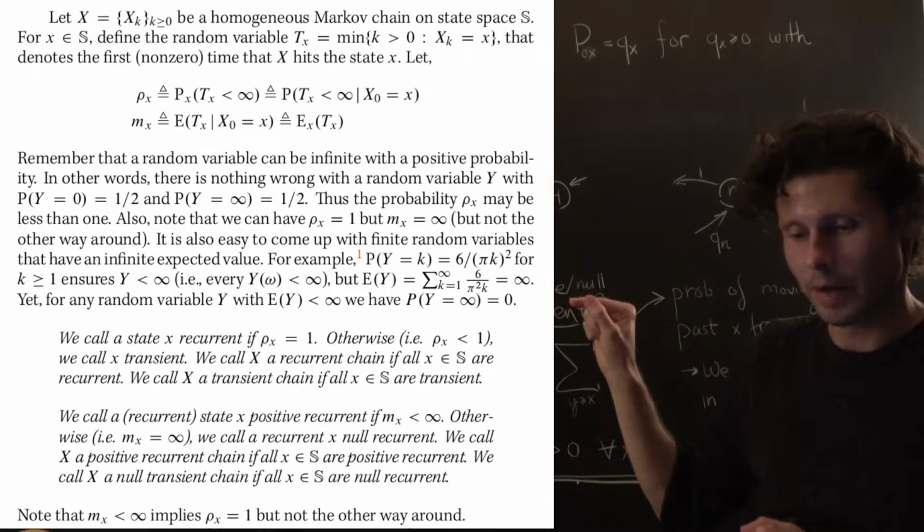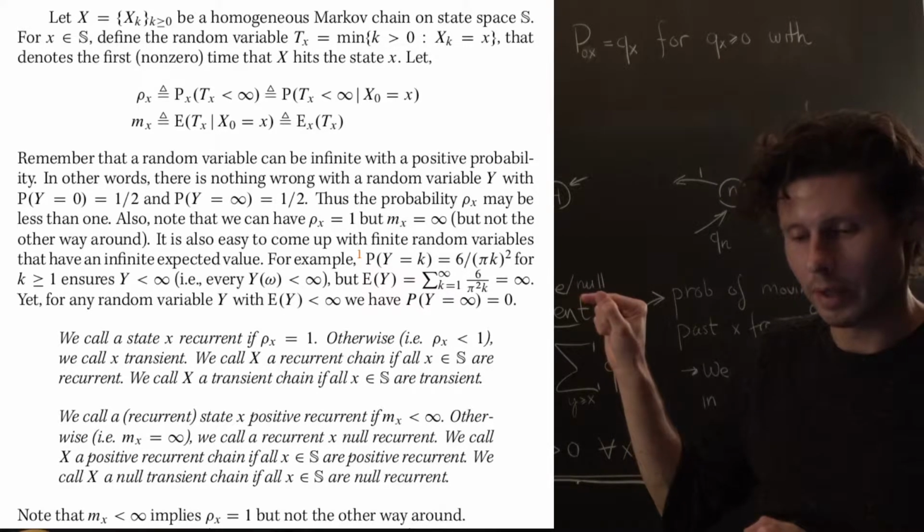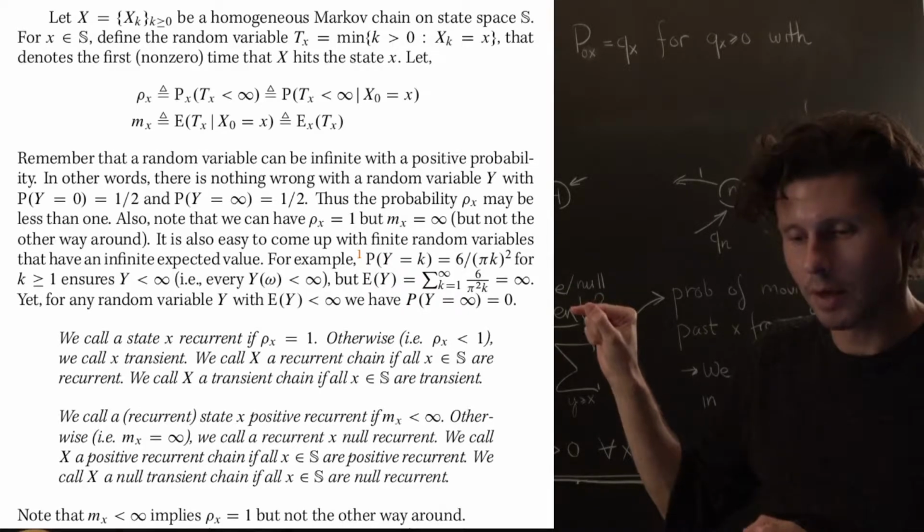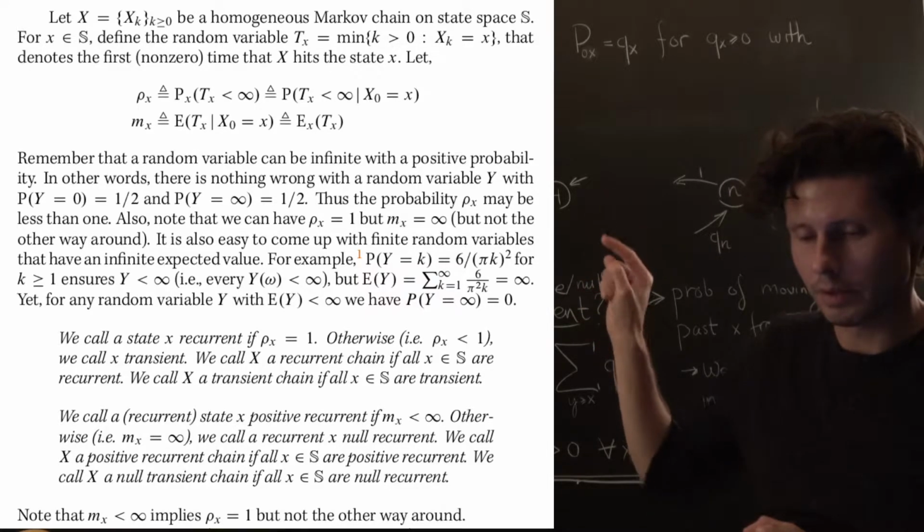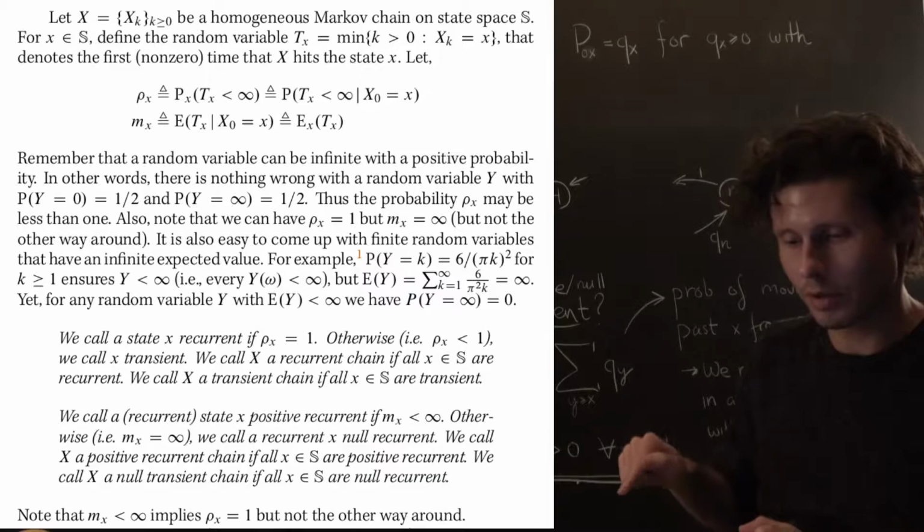And on the other hand, for any random variable with a finite expectation, you must have that the probability that it takes on the value infinity must be 0. That's just expanding out the definition of the expectation. You see that immediately. What does that also tell you? It tells you that the probability that Y is less than infinity, which is the complement of this set, must be equal to 1. Okay, so all of this is related to these recurrence definitions,